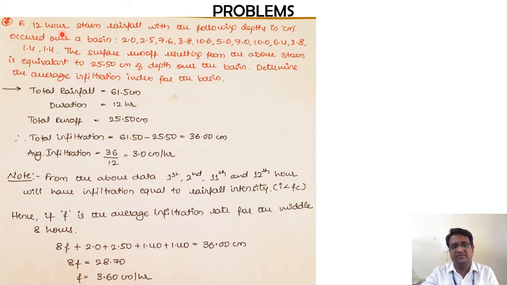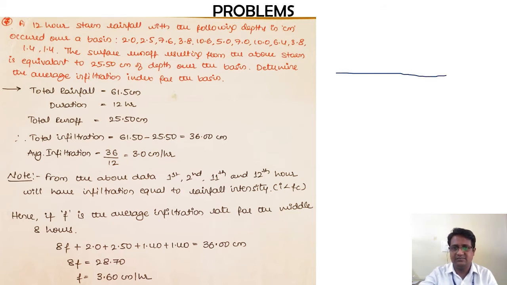Here they have said that a 12-hour storm has occurred. They have collected the rainfall data for each hour and given it over here. The total surface runoff is 25.5 centimeters, and with that they are asking you to determine the average infiltration index for the basin. See here, they are not specifically asking for a W index or phi index. They are saying average infiltration index. There is a bit of difference over here. Let us check out how to solve this. Let us just try to draw this.